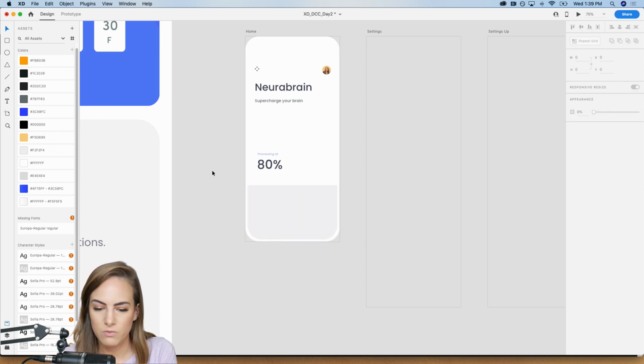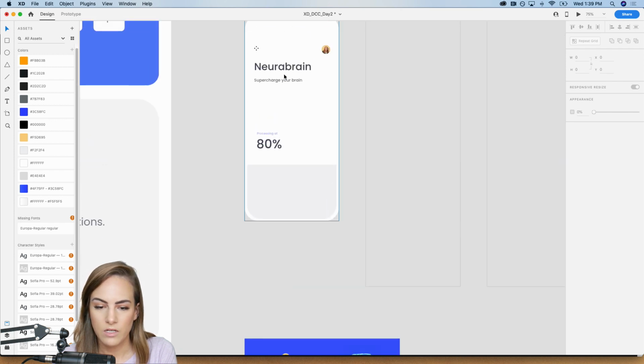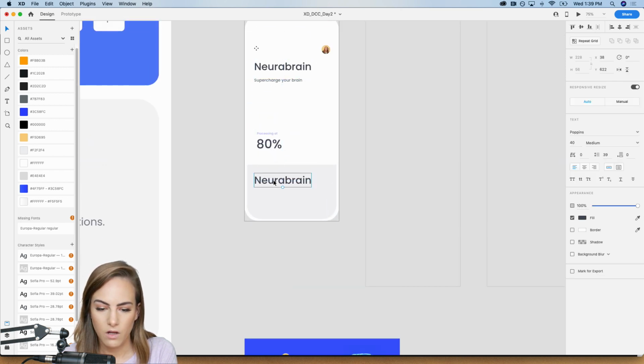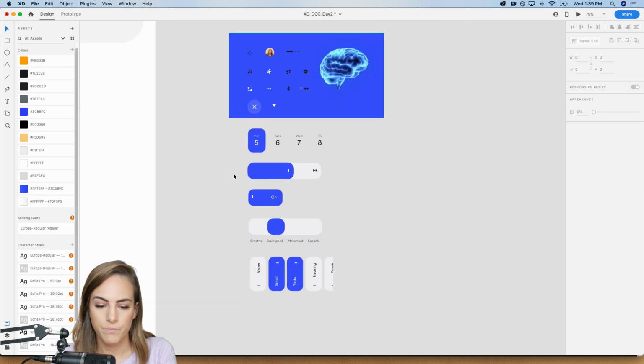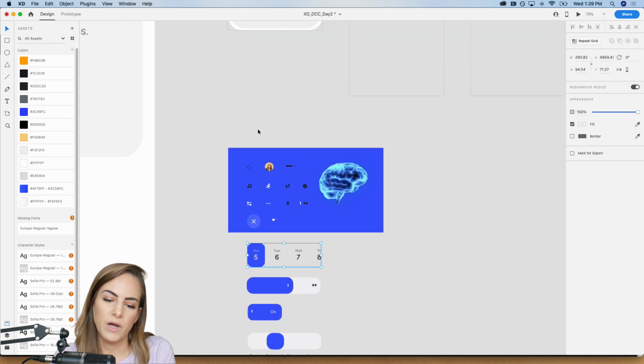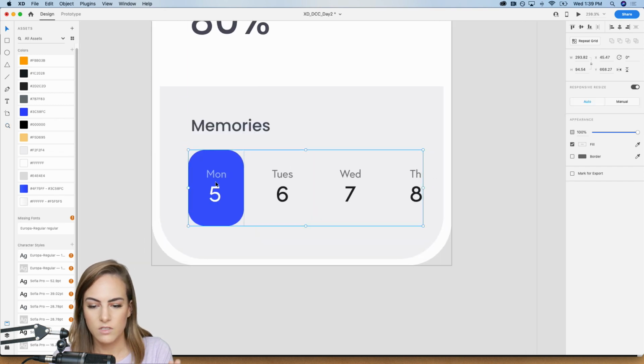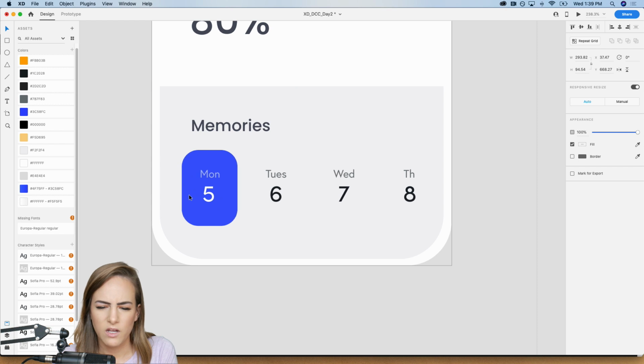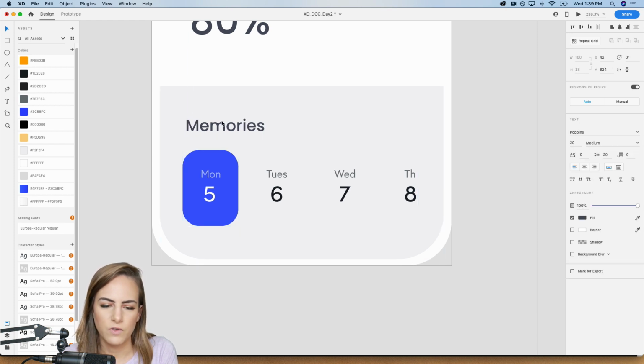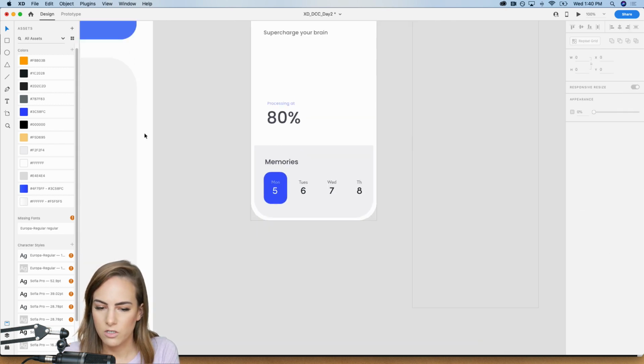Okay, so I'm just making those rounded corners 90 degrees. I'll add some text down here that says memories, and this is not the main focus, so I want this to be quite a bit smaller. And then just for the sake of time, I already made this daily picker, and it was kind of similar to the one I made yesterday, so if you want to see how I do that, you can go back to yesterday.